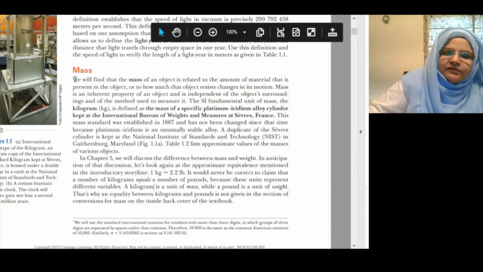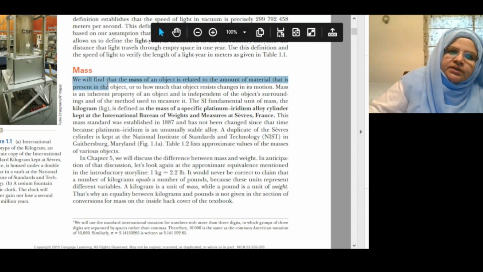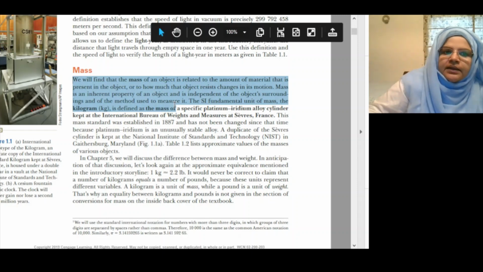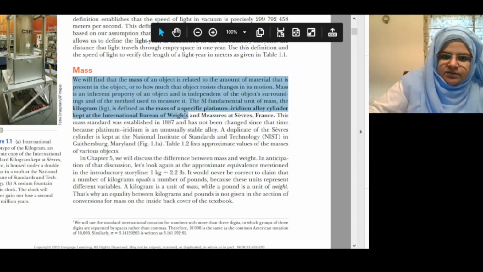Mass. We will find that the mass of an object is related to the amount of material that is present in the object, or to how much that object resists changes in its motion. Mass is an inherent property of the object and is independent of the object's surroundings and of the method used to measure it. The SI fundamental unit of mass, the kilogram, is defined as the mass of a specific platinum iridium alloy cylinder kept at the International Bureau of Weights and Measures at Sèvres, France.